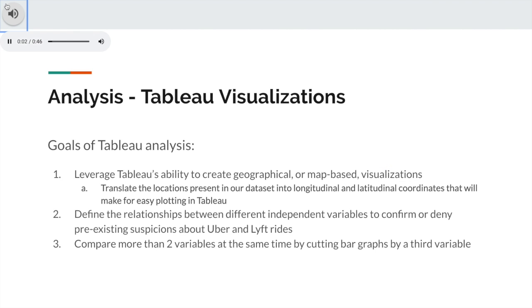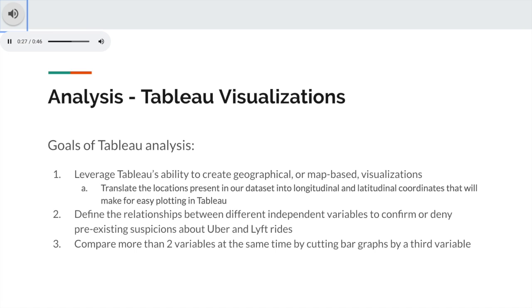Next, we are going to discuss the visualizations and analyses that we conducted within Tableau. When creating visualizations on Tableau, we had three goals in mind. The first of which was to leverage Tableau's ability to create geographical or map-based visualizations. Because our dataset included destination and source locations as variables, we knew that creating maps would be a great way to visualize other variables in a geographical context.